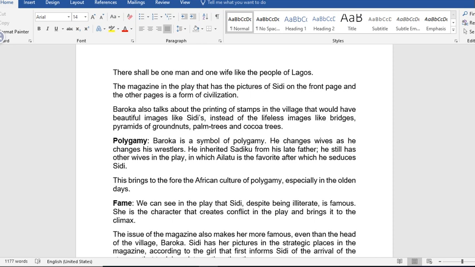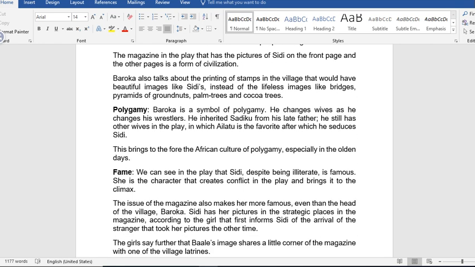Another instance of civilization is this. The magazine in the play that has the picture of Sidi on the front page and the other pages is a form of civilization. Also, from Baroka's end, Baroka talks about the printing of stamps in the village that will have beautiful images like cities, instead of the lifeless images like bridges, pyramids of groundnuts, palm trees, and cocoa trees.